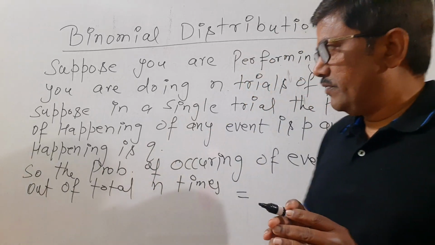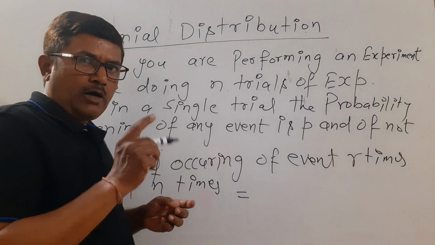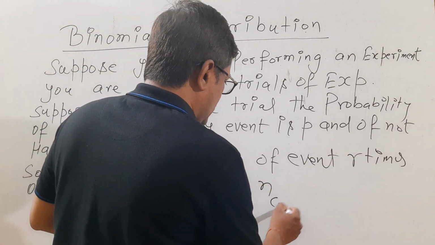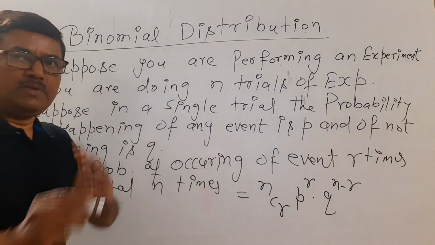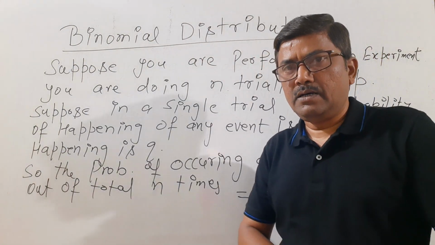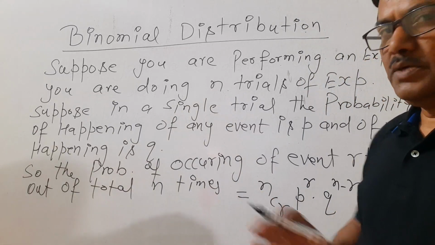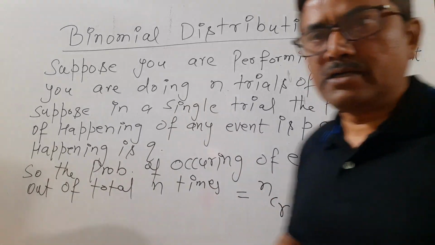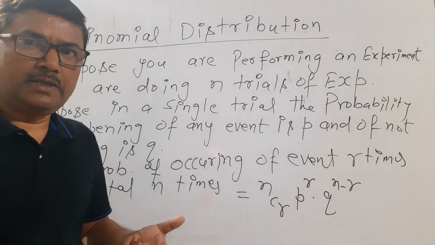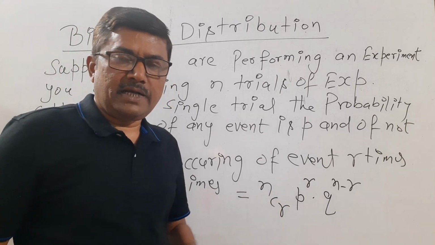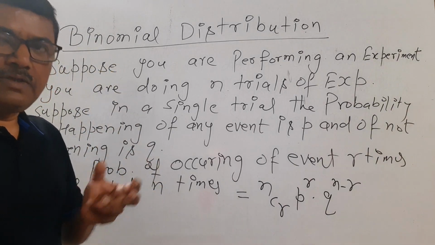So the probability of getting that event r times out of total n times will be nCr p to the power r q to the power n minus r. This is the formula. Binomial distribution is actually a formula. By this formula we can find the probability of any event that can happen r times out of total n times. I think the concept is clear to you.